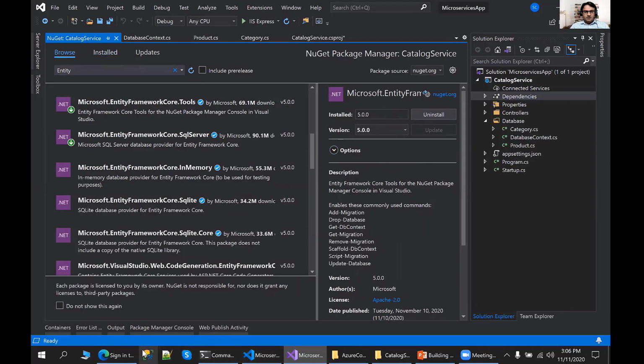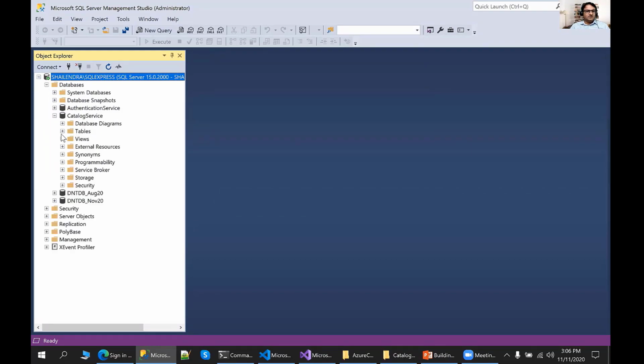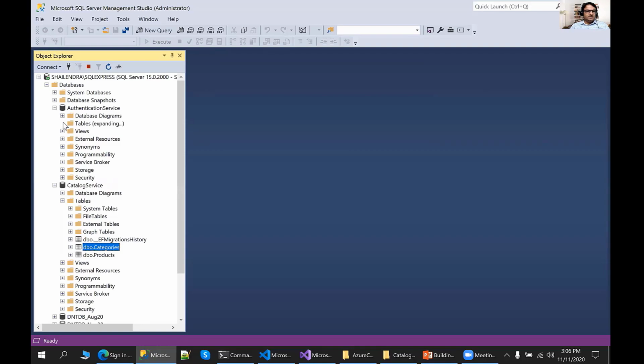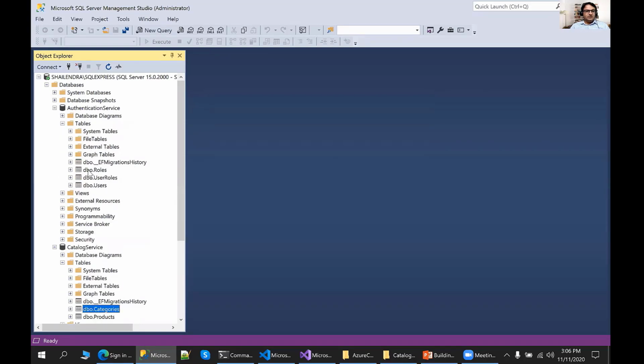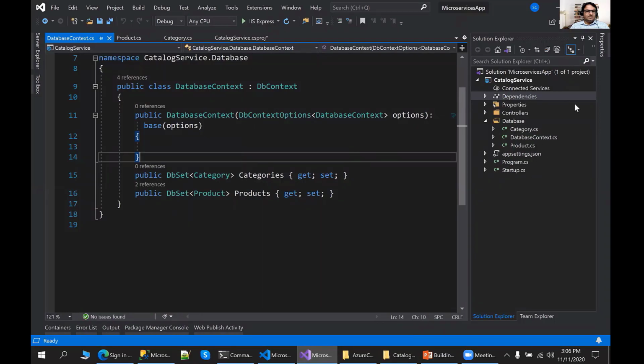Even the database I have already created. If you look at my SQL Server Management Studio, I already have a database for catalog service, where I have two tables, one for product and another one for category. I also have an authentication service, where I have a role table, a user role table and the user tables. So these things I have already created so that we can quickly build the things. All the things I have already done.